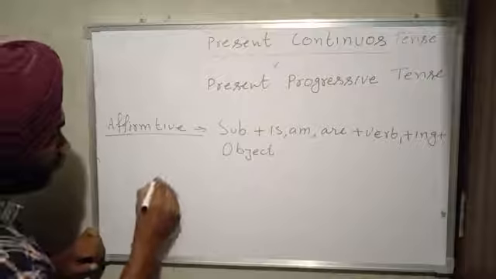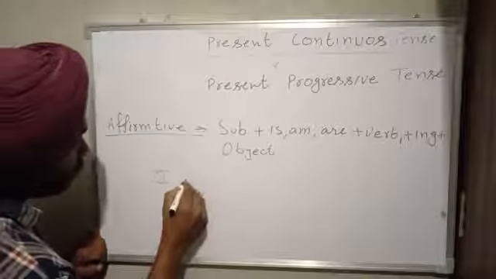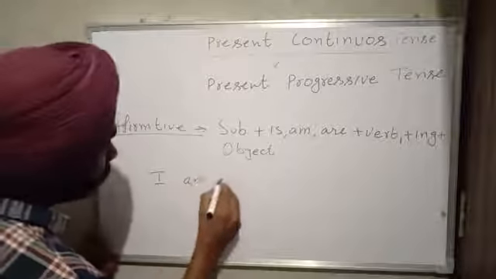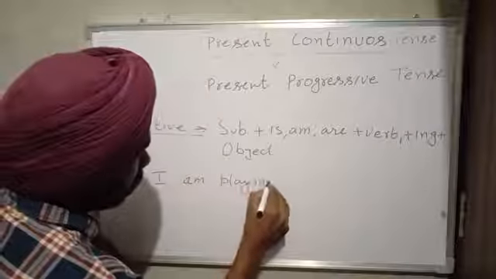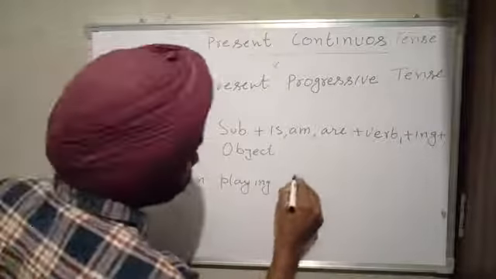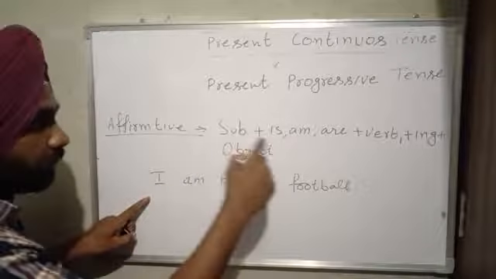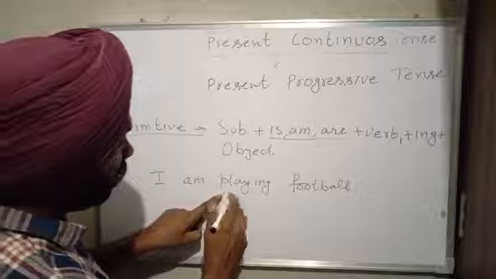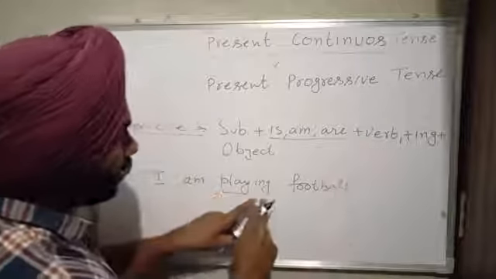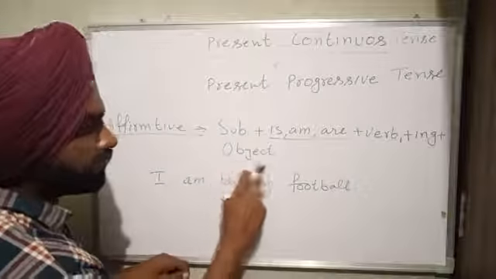For example, I am playing football. So I is my subject, and one thing from is, am, are. Now verb first, play, then use ing, and the last is object.